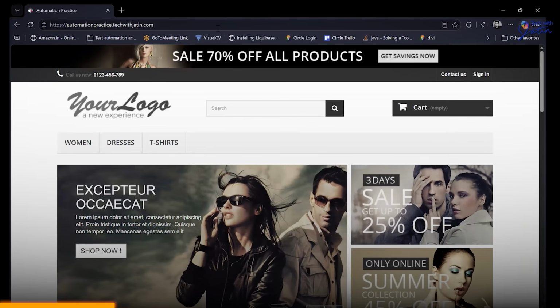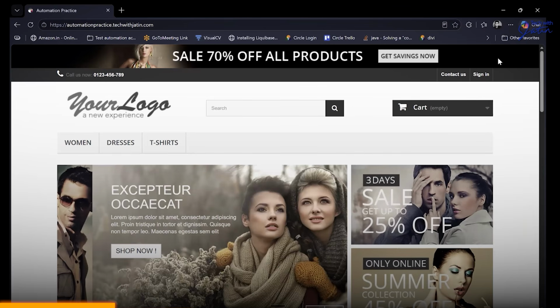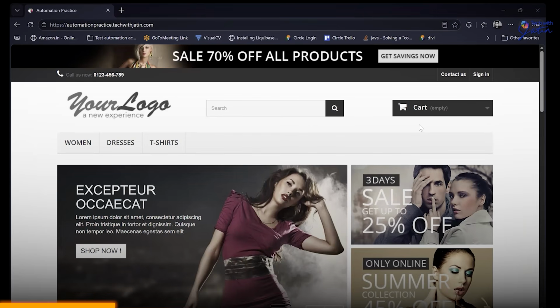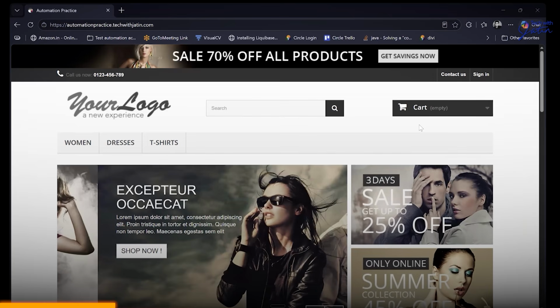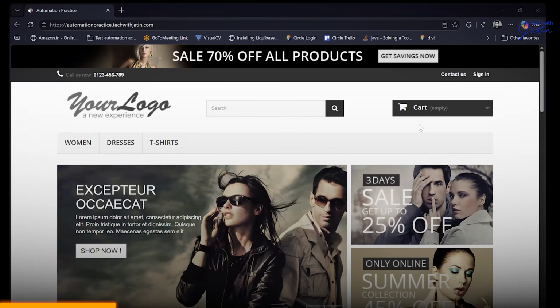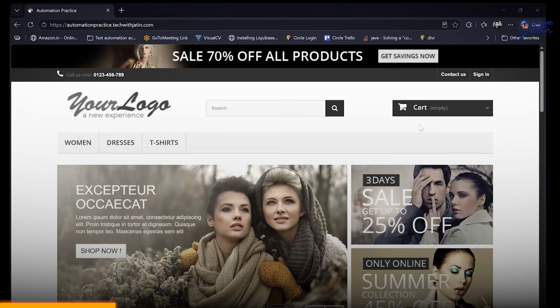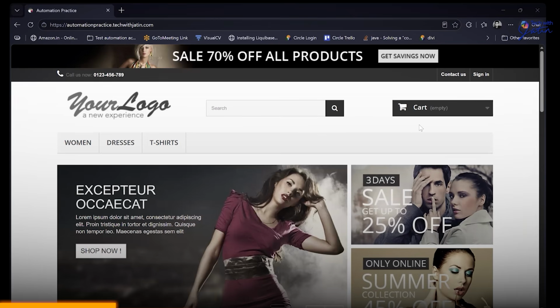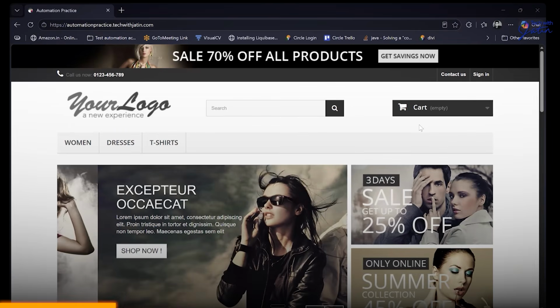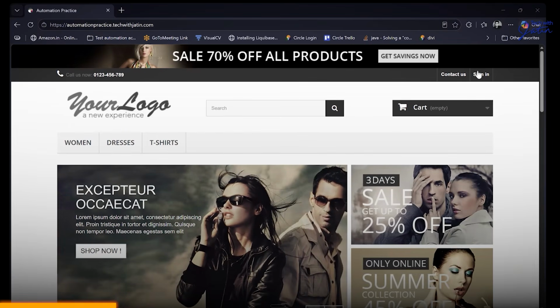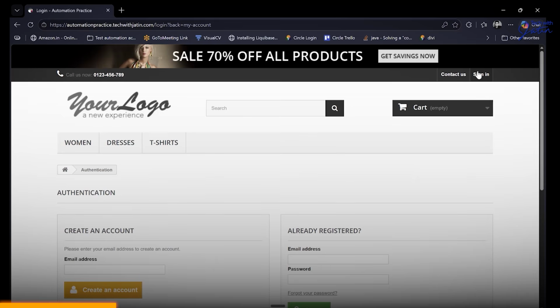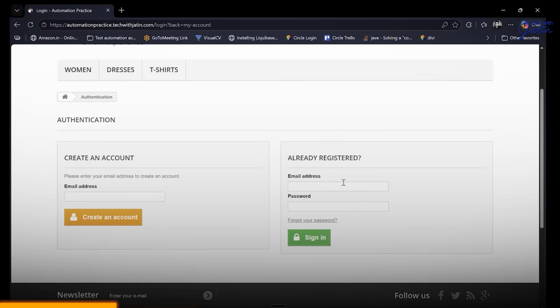I hope you guys remember this particular website. You would definitely have seen it in other places, but I had to host it back onto the main server for folks. Now, we're going to have a very simple scenario. The job over here is that we need to go to this website, go to sign in, and we are supposed to log in.